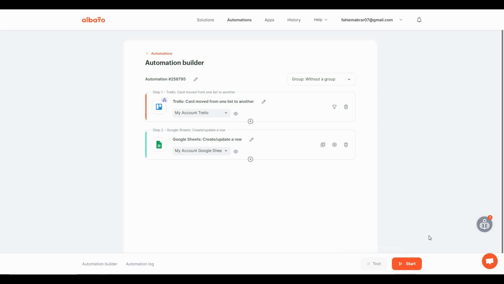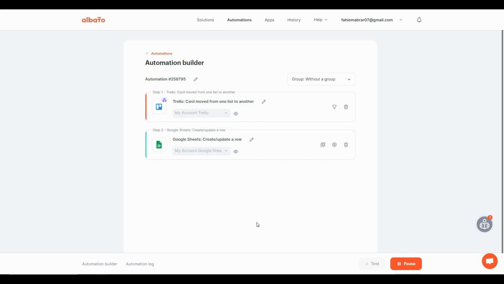You can also test this automation if you want to make sure everything is working perfectly. And once that happens, you can simply click on start and this will start the automation. So click on this. So as you can see, the automation has been successfully started. Now let's test this one. Let's see if it really works.